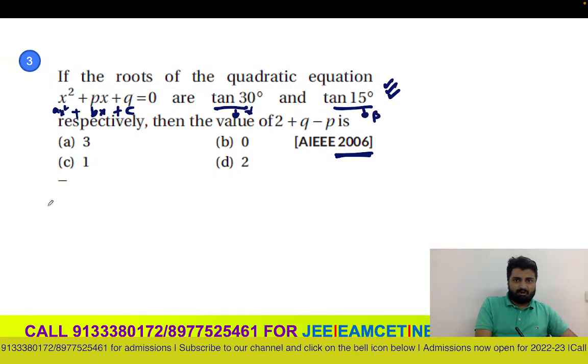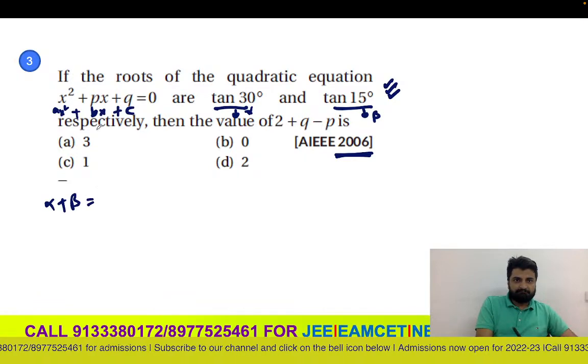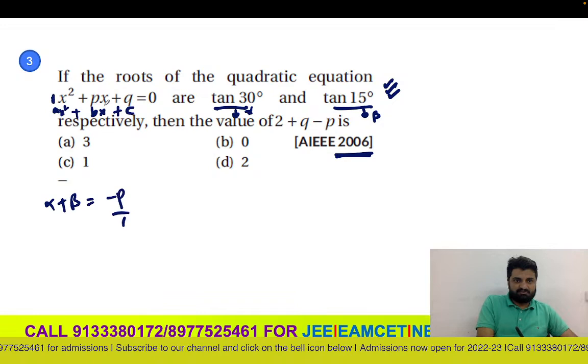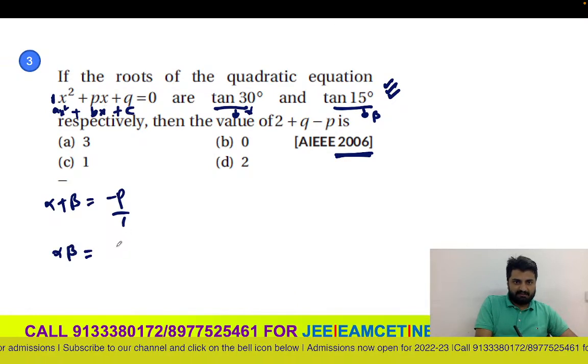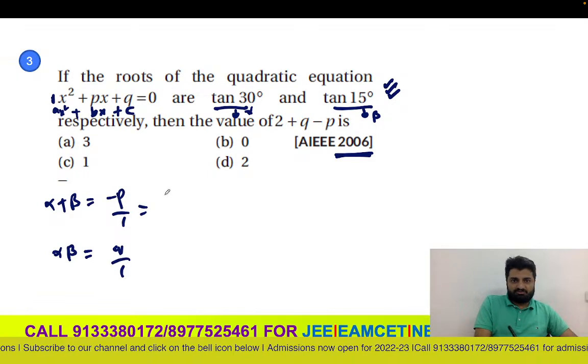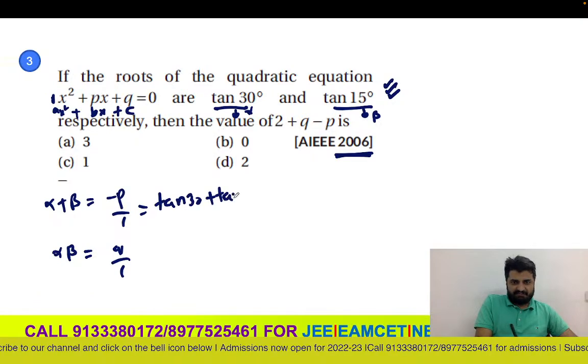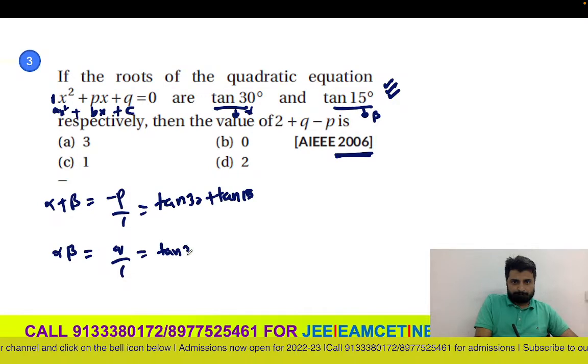Now again tell me, what is the sum of the roots, alpha plus beta? Minus b by a, so minus p by 1. Again this is 1, so minus b by a. Product of the roots, alpha beta, is nothing but c by a, so that is nothing but q by 1. So tan alpha is tan 30, beta is tan 15. So again same thing, tan 30 into tan 15.